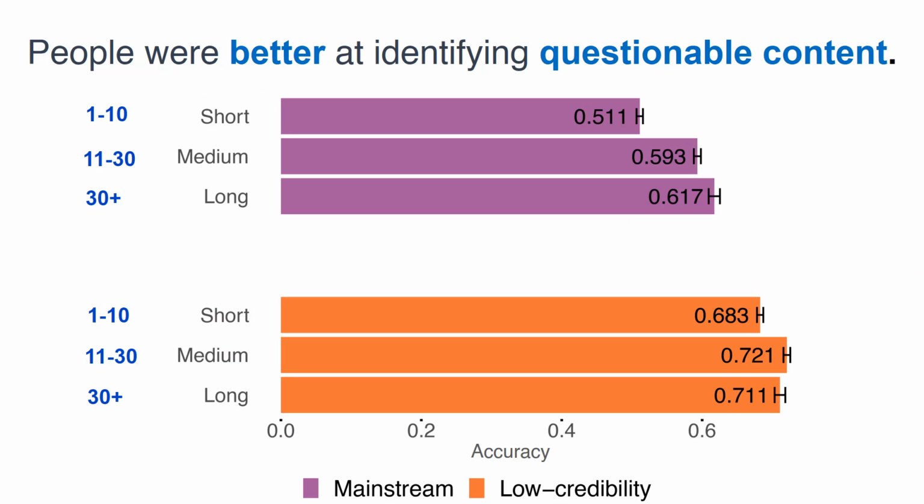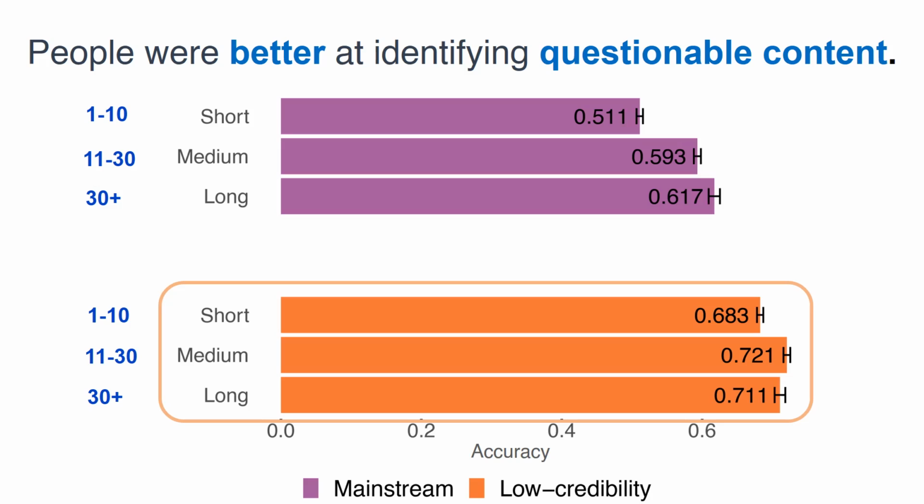We found statistically significant improvement when comparing the short player group with medium and long player groups for both types of articles. However, the effect size is higher for mainstream articles than that for low credibility content. Comparing medium and long player groups revealed no statistically significant differences for either type of content. These results indicate that those who play more than one round are better at recognizing whether an article comes from a mainstream or low credibility source.